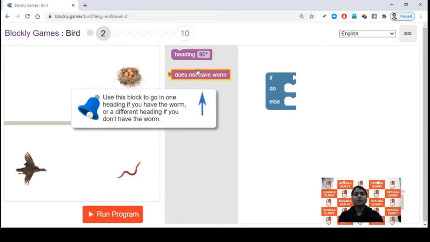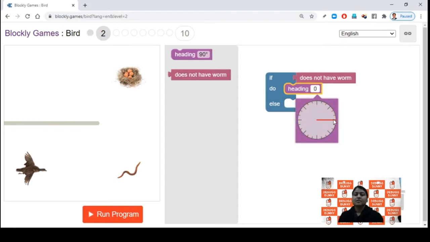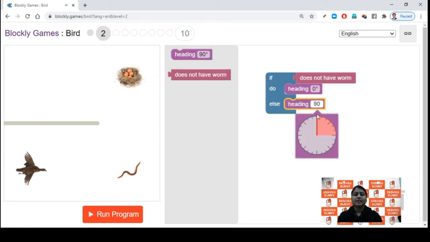So what I will do, if does not have worm, if this condition is true, then I will head towards 0 degree. So this. Okay. Else means the condition fails. That is, I have the worm. Then head towards 90 degree. Okay. Let's run the program.